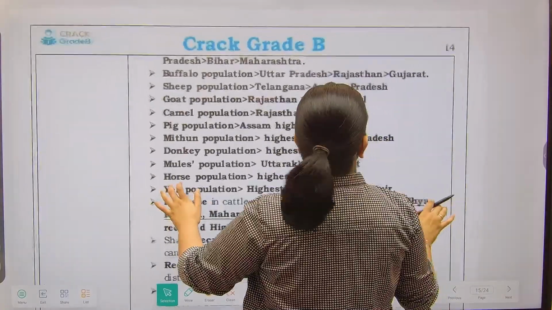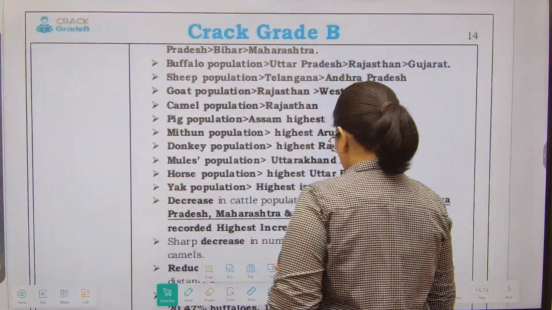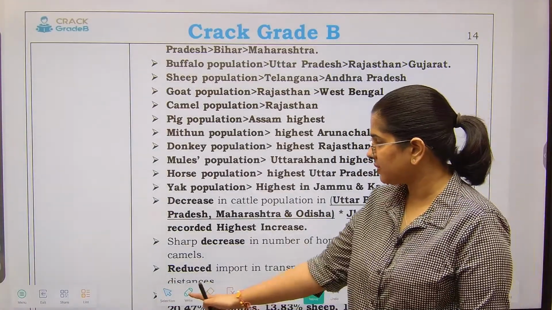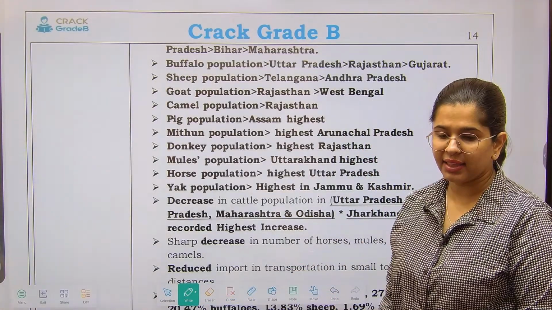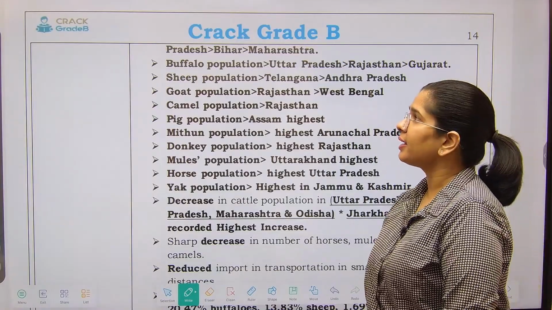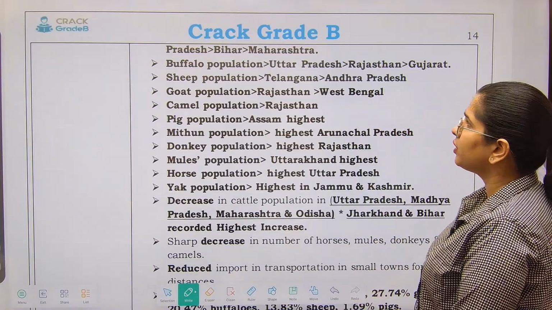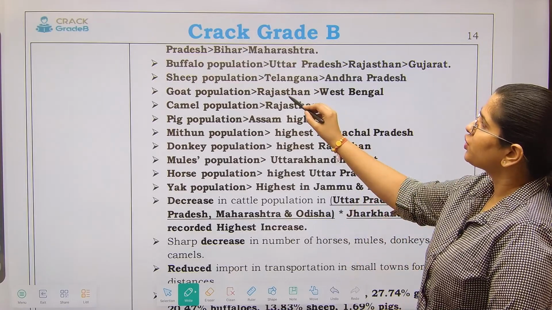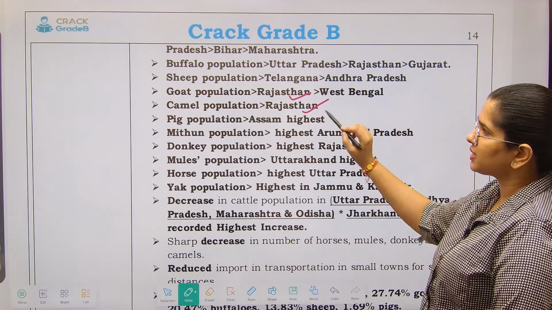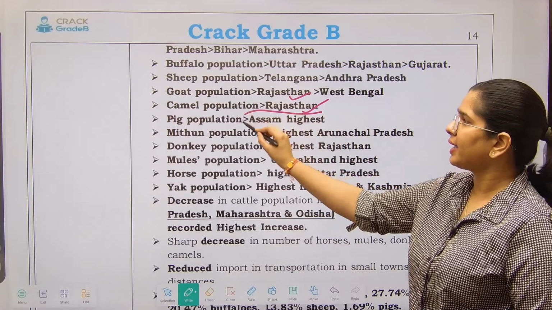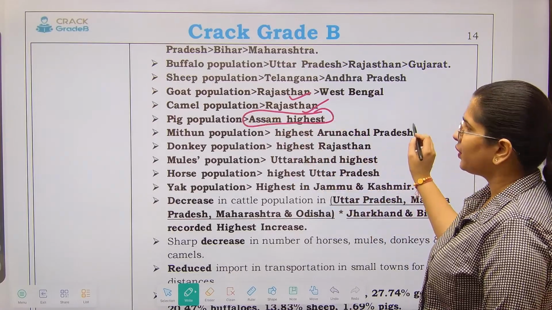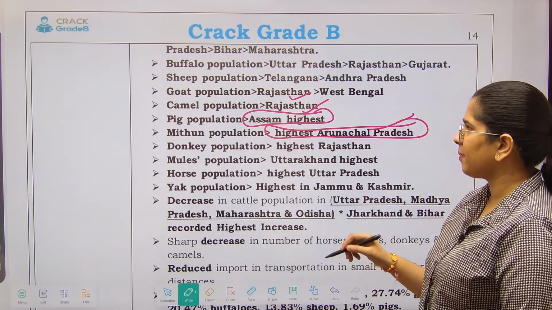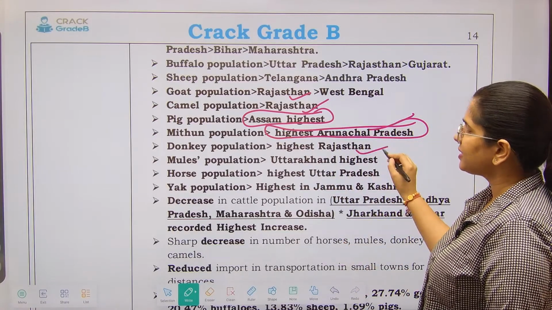So here they are telling you which particular livestock you will be finding in the different states, right? So buffalo population in Uttar Pradesh, sheep population in Telangana, goat population Rajasthan, camel Rajasthan, pig is highest in Assam, mithun highest in Arunachal Pradesh, not very tough to remember, donkey highest in Rajasthan.